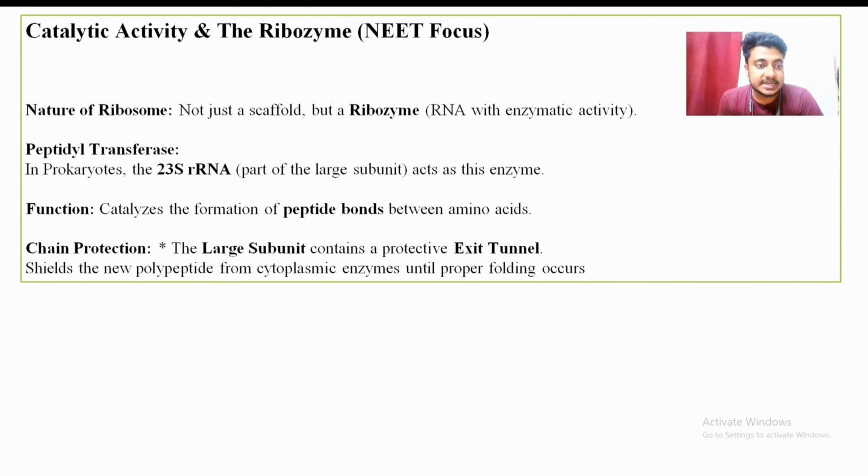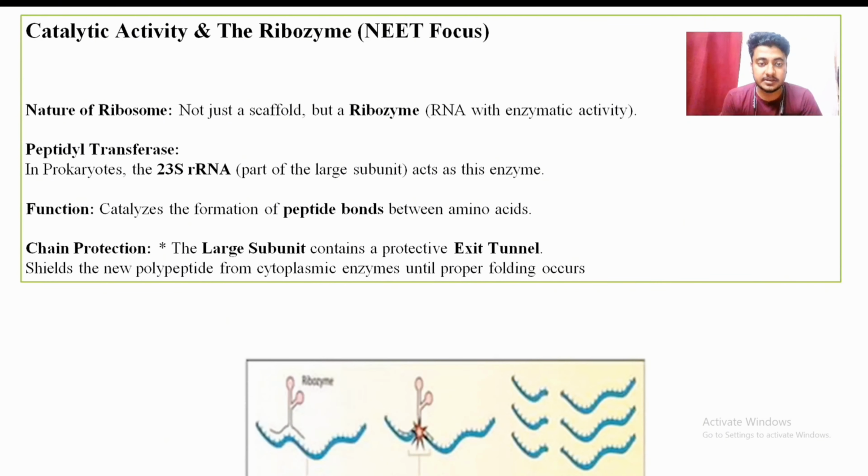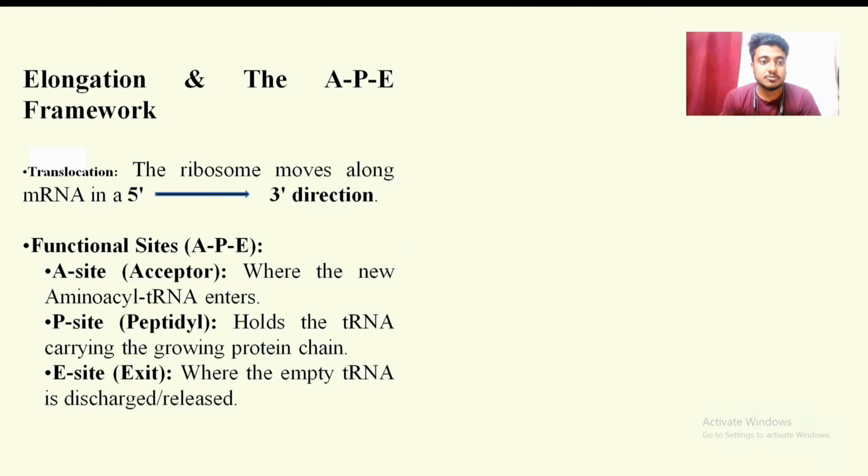Also, it acts as chain protection. The large subunit of the ribosome has a physical tunnel or channel, which provides a shield for the amino acid chain until it is long enough to fold and create a 3D structure. You all know that a 3D structure cannot be degraded by enzymatic activity, so it provides a seal, or the tunnel. Okay, now moving on to the next slide.